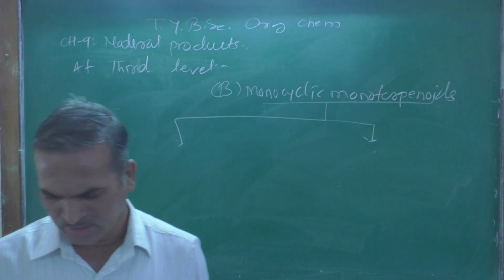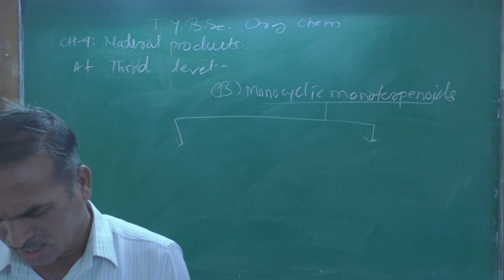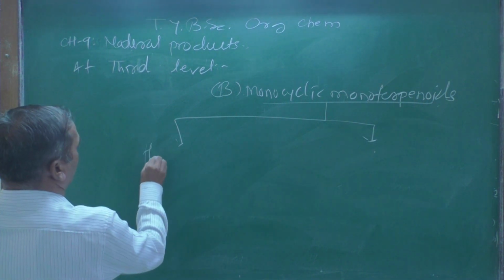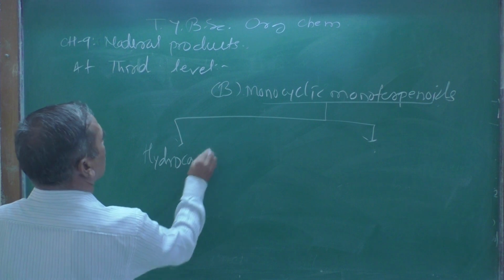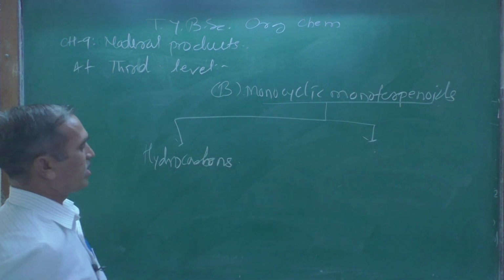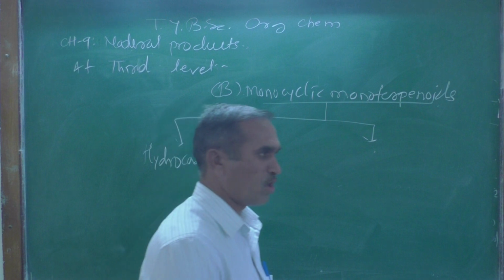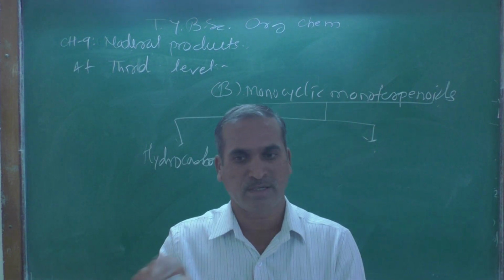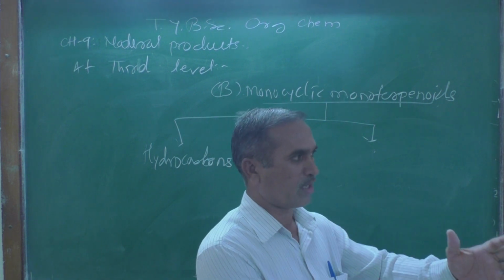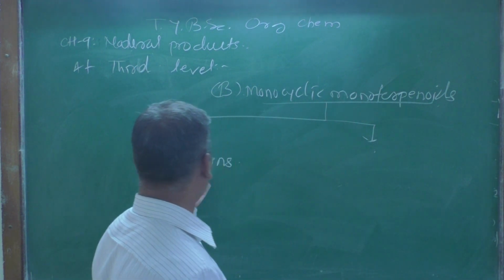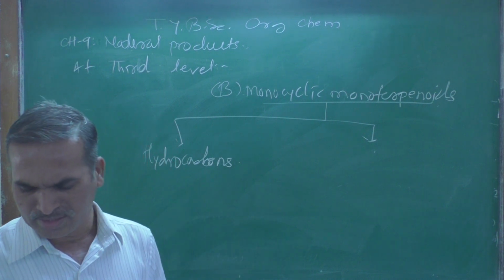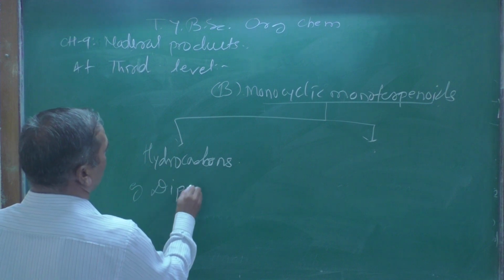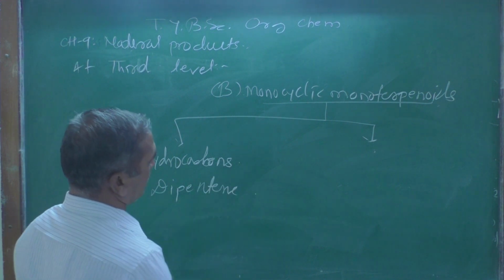Number one is hydrocarbons, for example dipentene. As we know, hydrocarbons means organic compounds made only of carbon and hydrogen. That organic compound is known as a hydrocarbon. The example is dipentene. This is the example of a hydrocarbon.